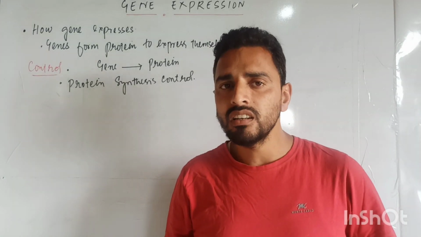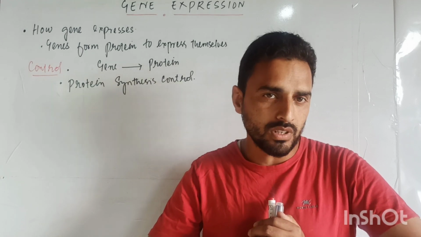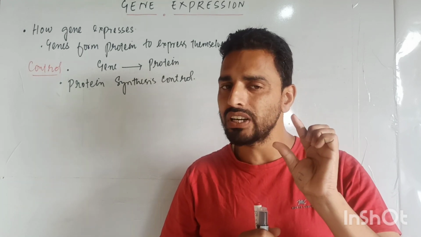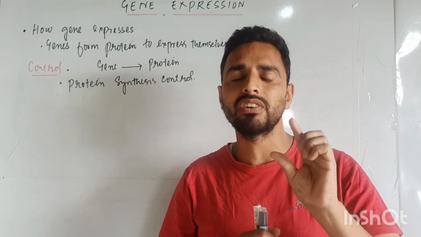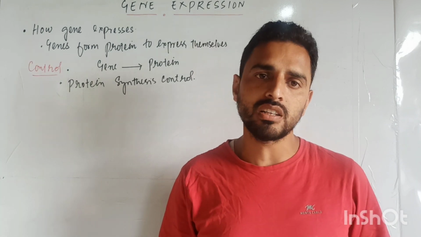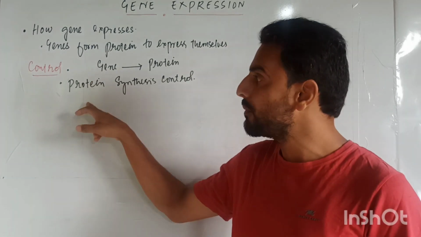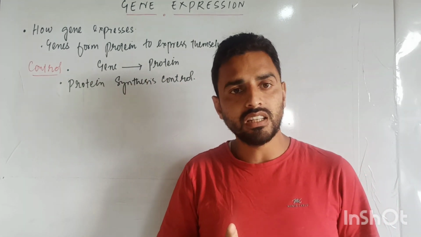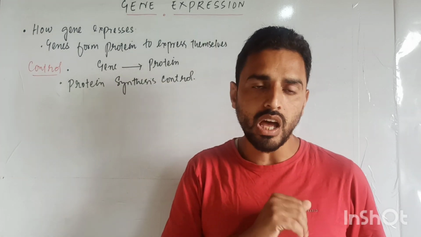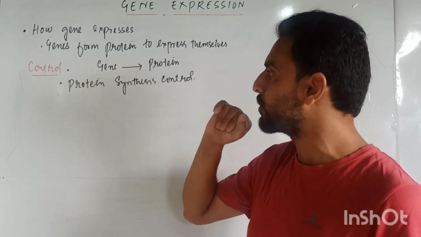But we know that there are two types of living organisms as per NCERT, with two different types of cells: the prokaryotic cell and the eukaryotic cell. We have to determine the levels of control in the prokaryotic cell as well as in the eukaryotic cell. Are you getting me, dear students?